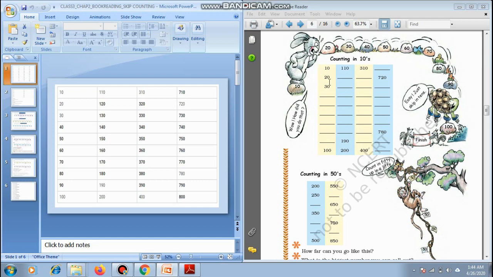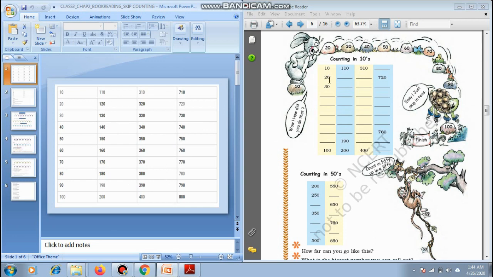We add 10 to the number to get the next number, or the digit at the tens place increases by 1. So both are the same. Let us do this. As you can see, I have already got the answers here, so we can just tally them.